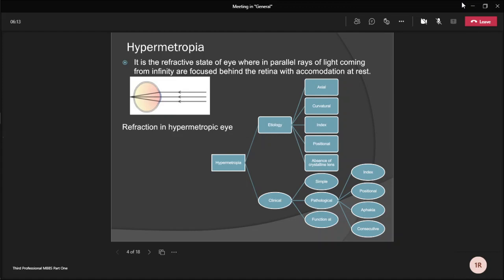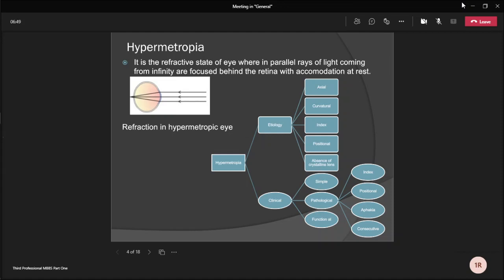Hypermetropia may be clinically classified as simple hypermetropia. In simple hypermetropia, it is basically the commonest form of hypermetropia. It results from normal biological variation in the development of the eyeball.